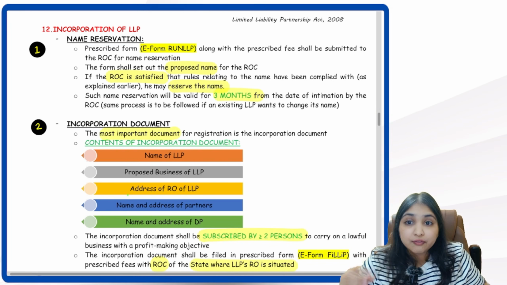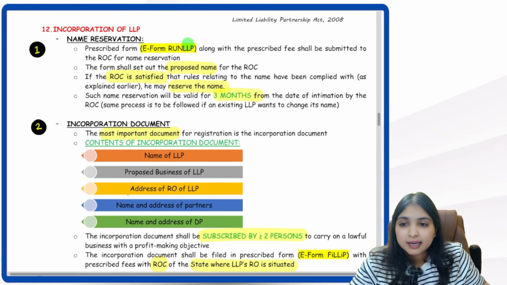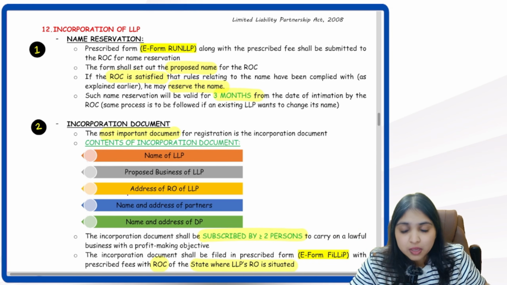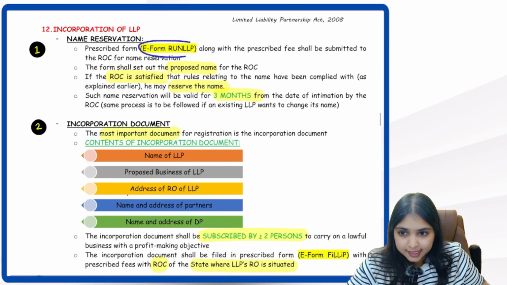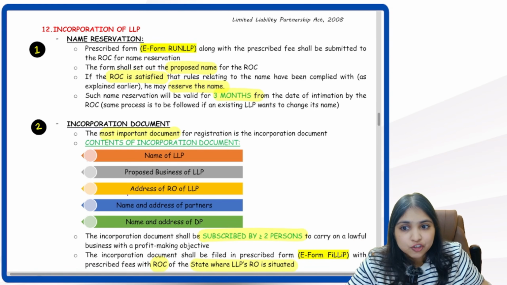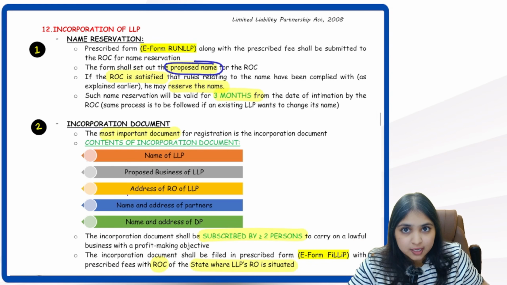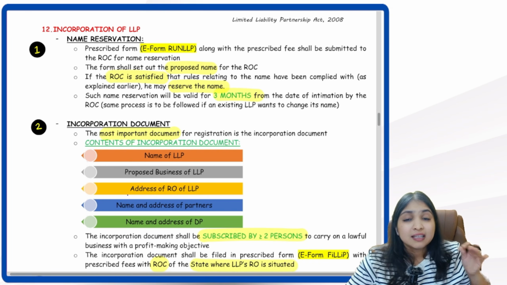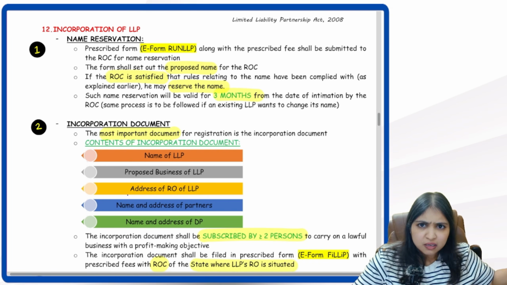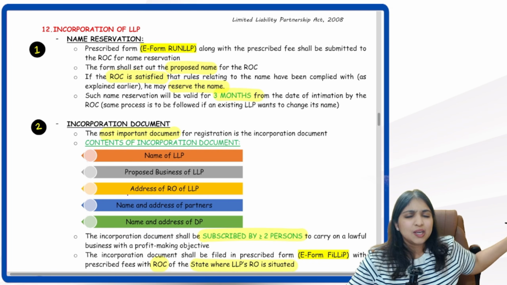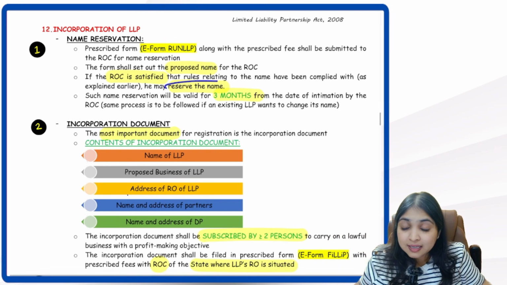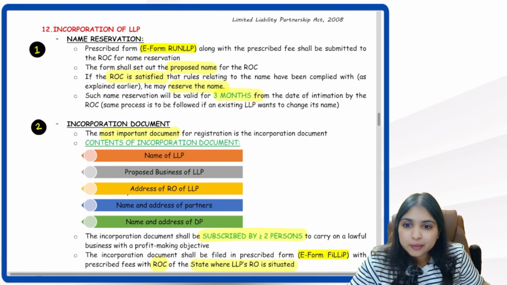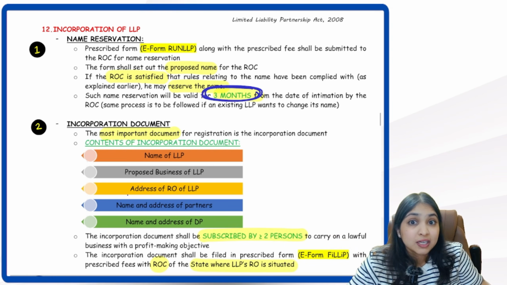We have to fill a form for name reservation. It's called RUN LLP. RUN stands for Reserve Unique Name. So we will take e-form RUN LLP. In that RUN LLP, we will mention what name are we proposing for the LLP. If ROC is satisfied that yes, the name is not undesirable, yes, the name is not identical or similar to the name of another LLP, company or trademark, then ROC will reserve the name. If ROC reserves the name, reservation will be valid for how much time? The name reservation will be valid for 3 months.